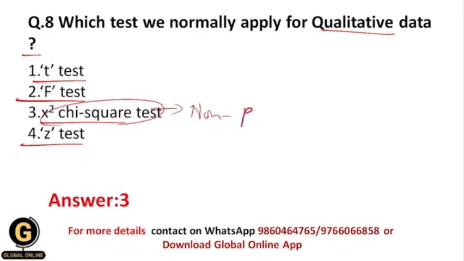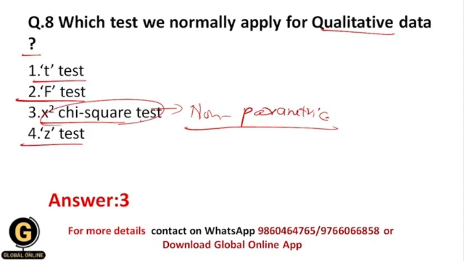Okay, this is a non-parametric test, and it is not based upon certain assumptions. The other tests over here are the T test, F test and Z test, and these three tests are parametric tests, and they are based upon certain assumptions of the population.